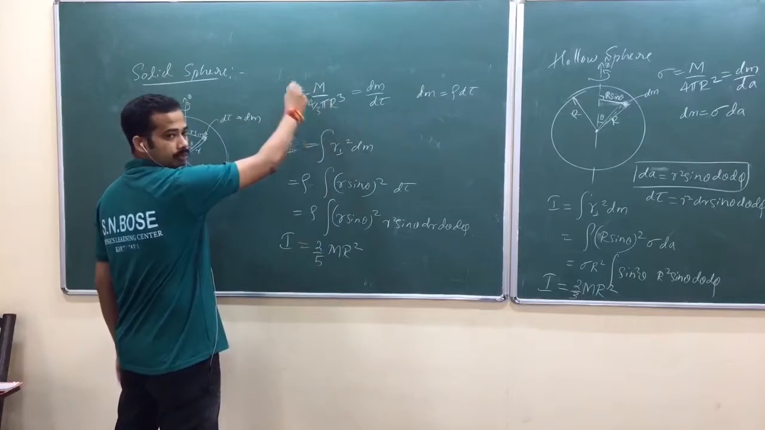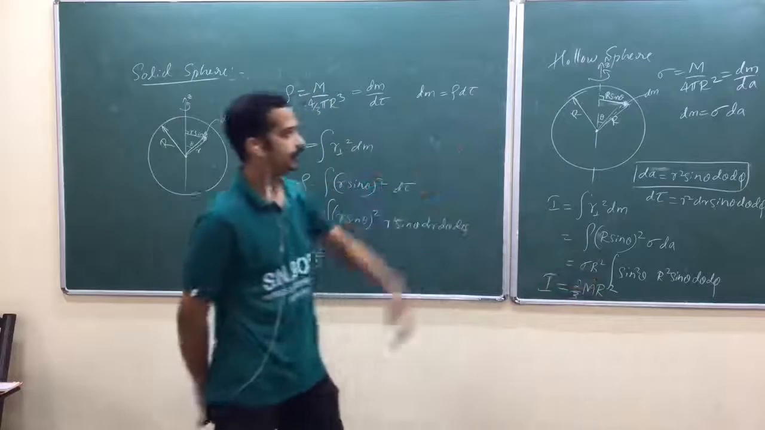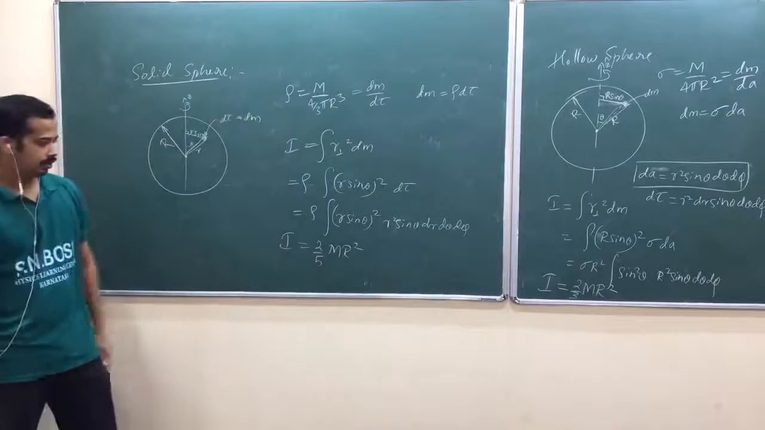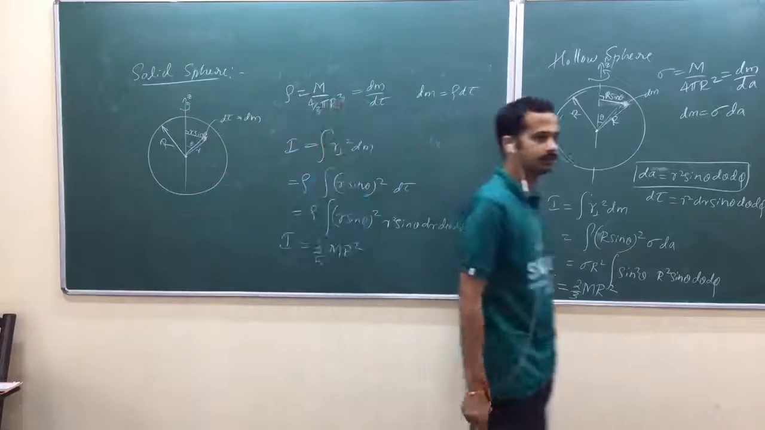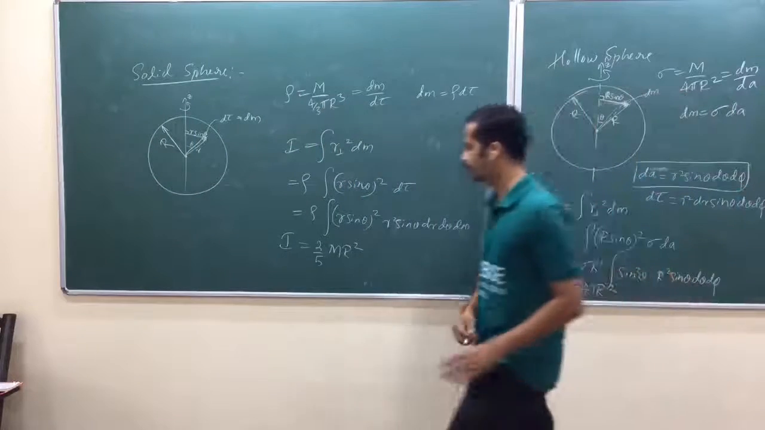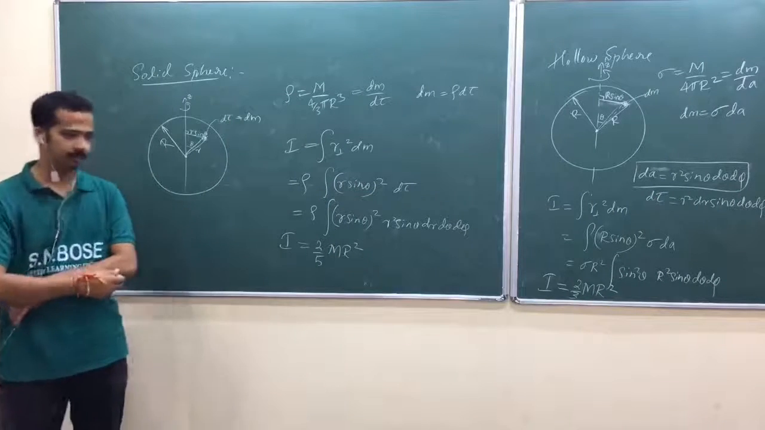When you substitute this one, you have to substitute this rho. Here also you have to substitute this sigma. And you had better remember that one: for hollow sphere, 2 by 3 M R square; for solid sphere, 2 by 5 M R square.